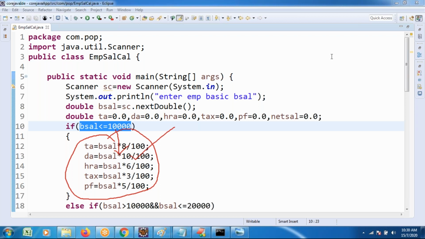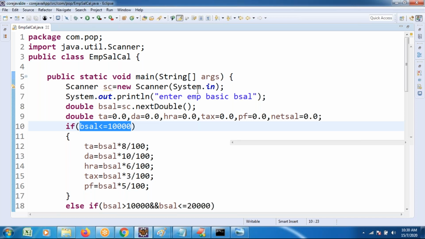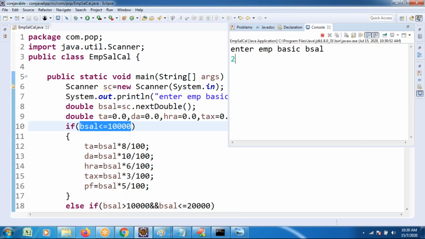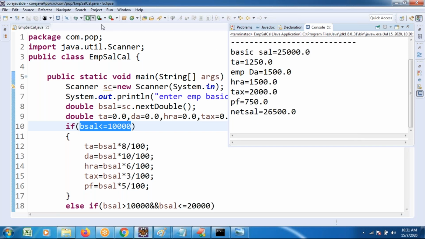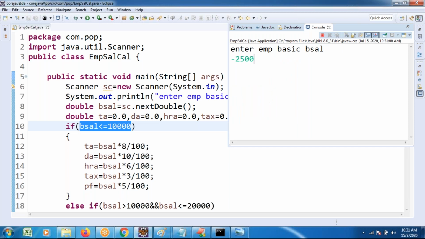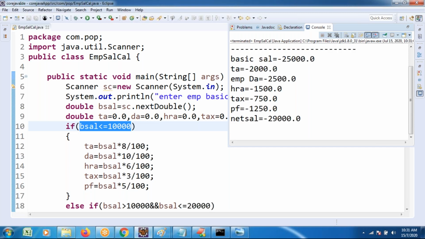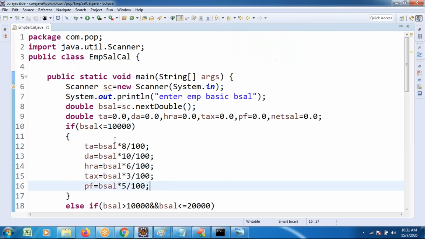Actually, we have to enter the positive value. If we enter the positive value, 25,000, everything is fine and we get the output. But when we enter a negative value, minus 25,000, there is no chance of paying the amount. Why? Because here only that logic is executed.